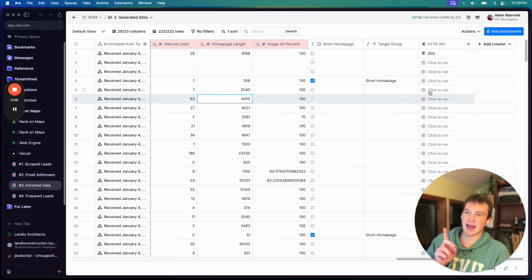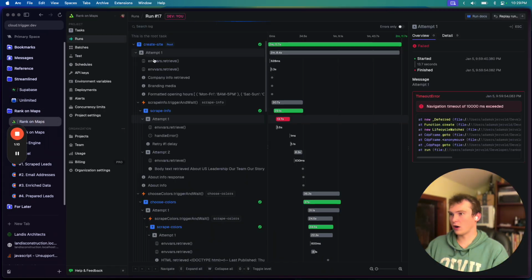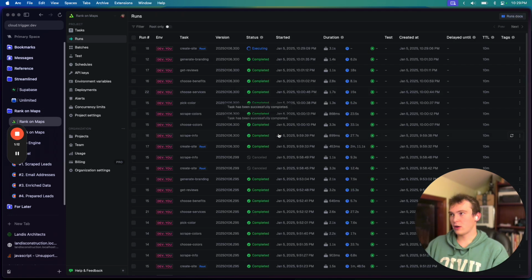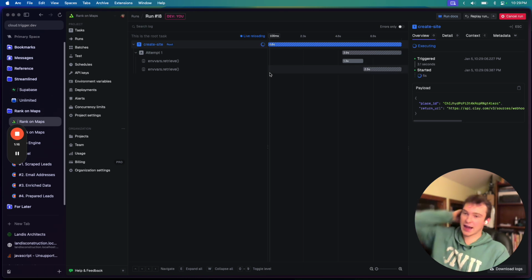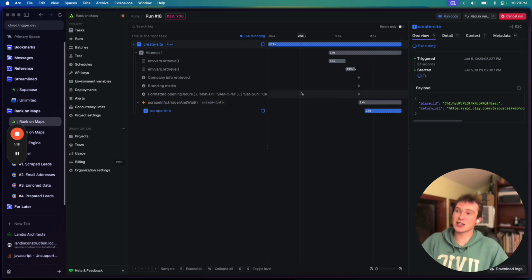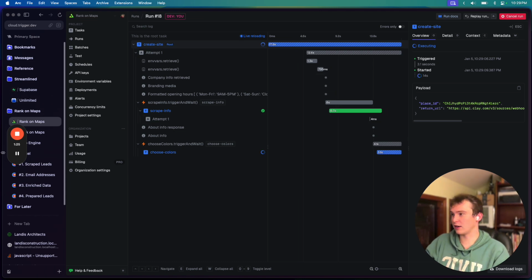And then once that's done, we can run this API here. So I've only run this once, but let's just go ahead and click run on this guy. And you can see it's going to queue it up. And what we'll see is in our automation tool that's running all this stuff, we'll see this task start to kick off. And this usually takes like 2 minutes. So I'm just going to pause and come back once all of this is done.